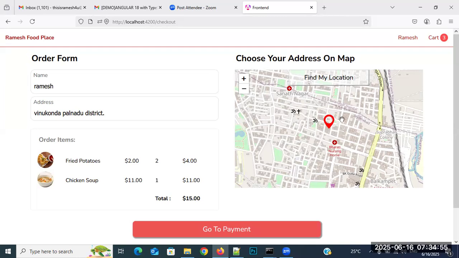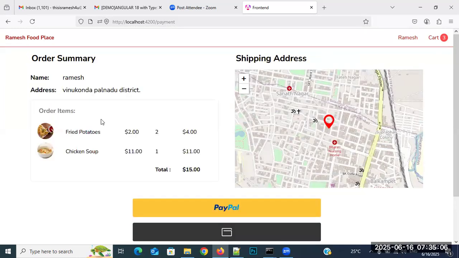Okay, everybody. Right. So up to here, I will teach you the project. This is our project. So it is including map also. Now click on the go to payment. See it, everybody. This is order summary, and this is a map. Here you are not able to drag and drop this. So this is our project, everybody. Up to here, I will teach.